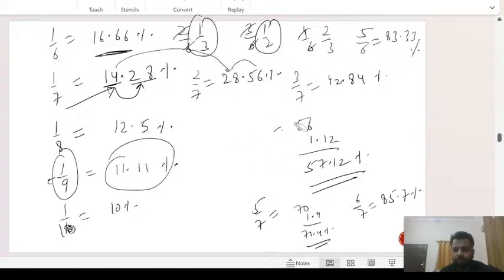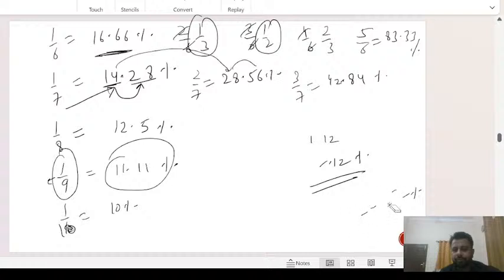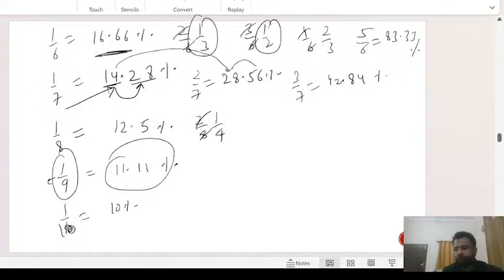Let me move on to 1 by 8 and write all the multiples of that. Okay, so 1 by 8 is 12.5. 2 by 8 gets cancelled out to 1 by 4, which we've already done. 3 by 8 is triple of this. So 12.5 ka triple is 37.5%.